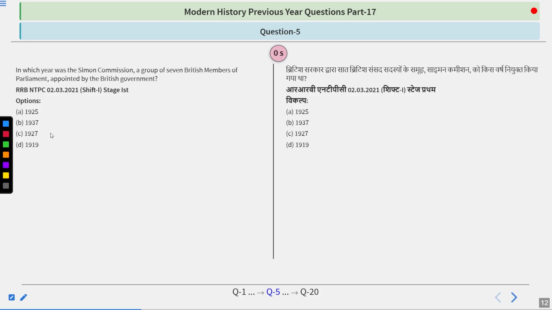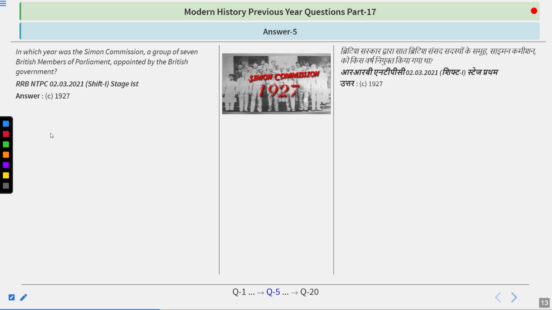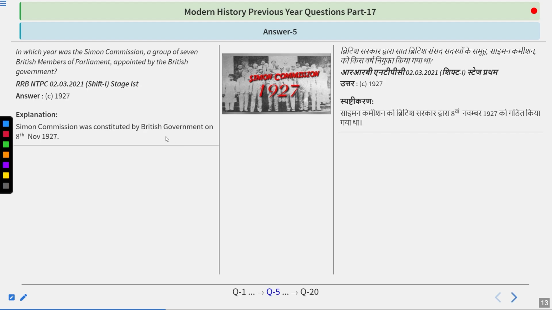And I guess the answer we are giving is quite right, because the answer is 1927. The Simon Commission was constituted by the British government on 8th November 1927. And if someone asks you under which act it was to be made, it was under the 1919 Government of India Act, also known as the Montagu-Chelmsford Reforms.